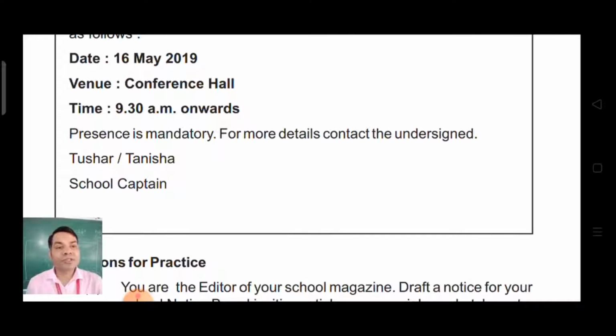So it's all about notice writing, in which we have discussed the format of writing the notice, important points which we must keep in mind, and some solved sample examples. Now write down these questions for practice.